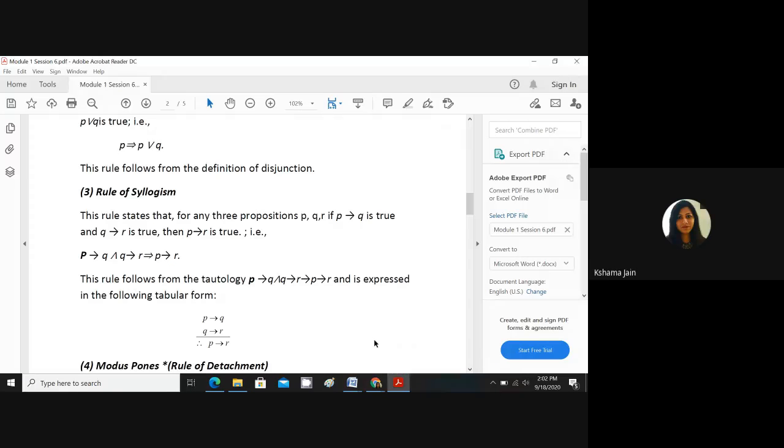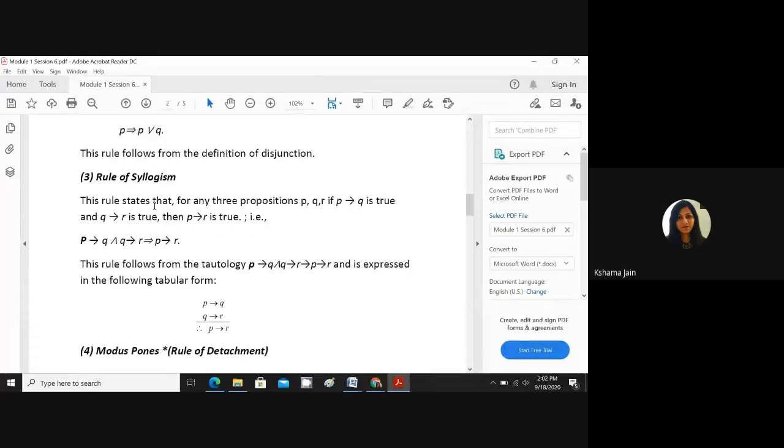Okay. Then third rule comes, rule of syllogism. What it says, simply understand like this. If I say A to B, B to C, then directly we can write A to C, isn't it? A to B, B to C, then A to C. So same here, it says that P implies Q and Q implies R, and between them a conjunction sign is there. P implies Q and Q implies R, then P implies R. You remember like this.